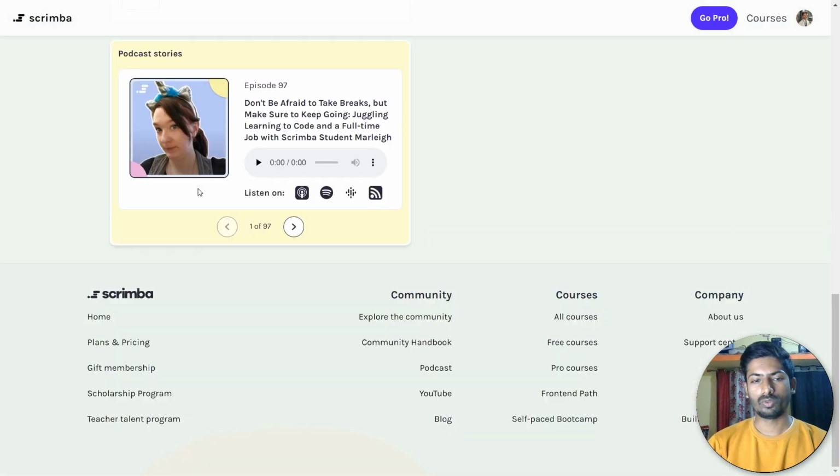And if you want to share back to the community, or if you are an experienced person, you can apply for the teacher talent program as well.